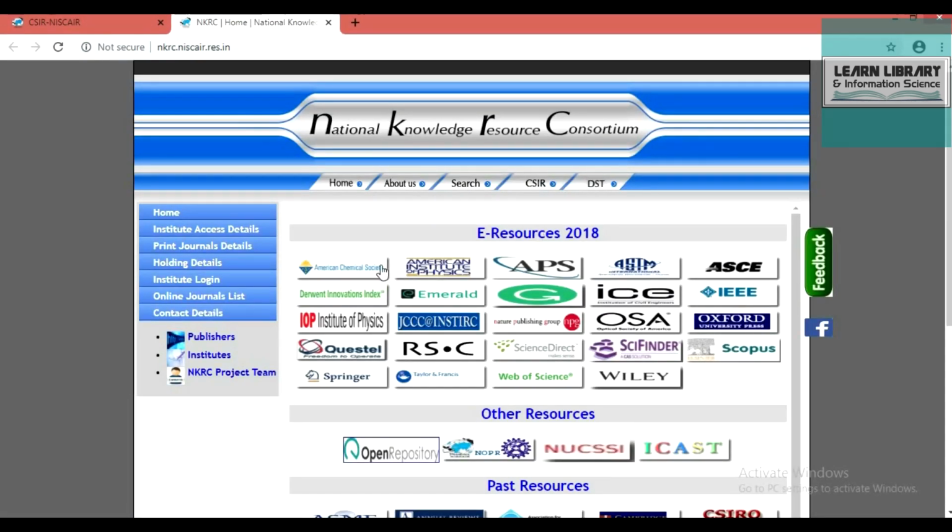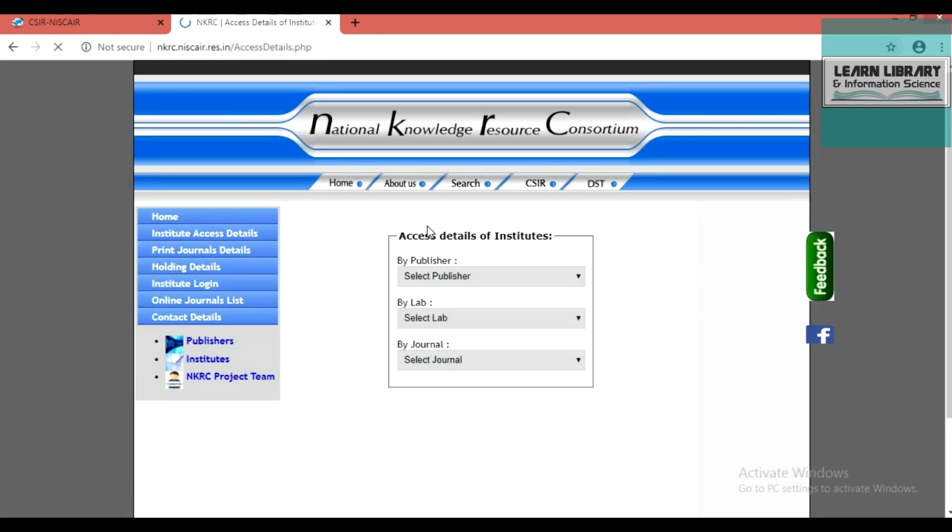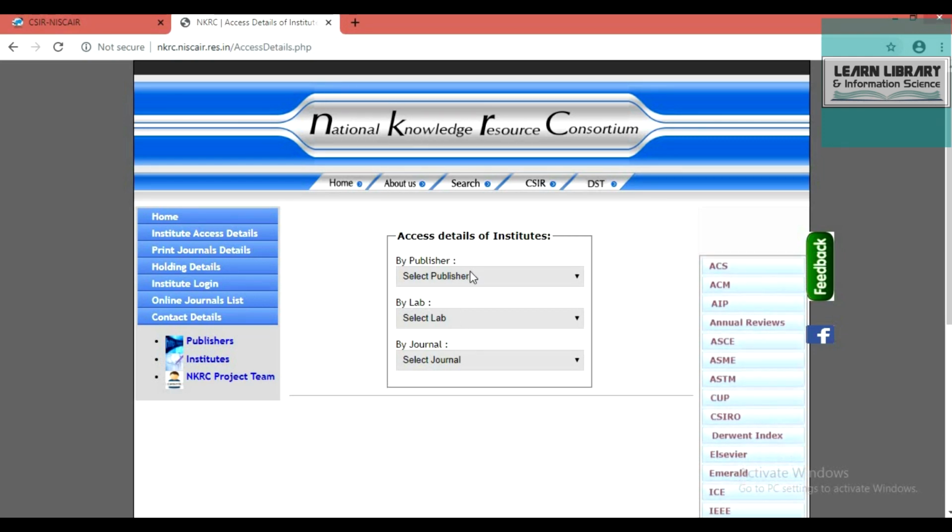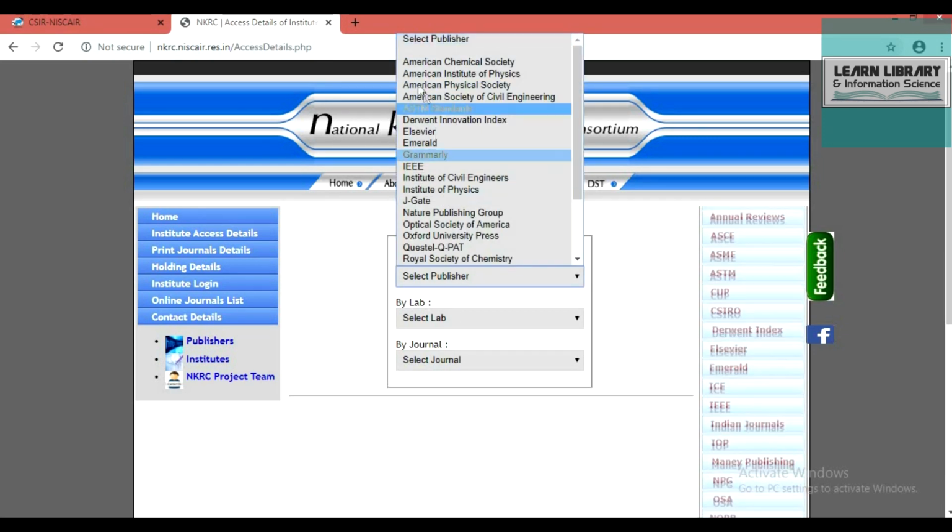Here you will get the publishers under NKRC. To access the information you can click on any publisher from here, or else you can go to the institute access details. Here you will get three options: by publisher, by lab, by journal. You can select any one or you can select all, so that you can get more specific information.